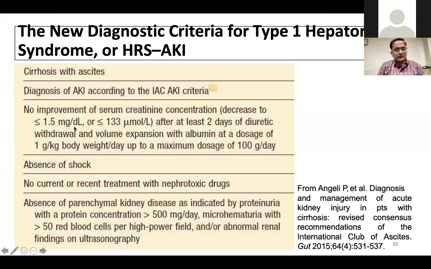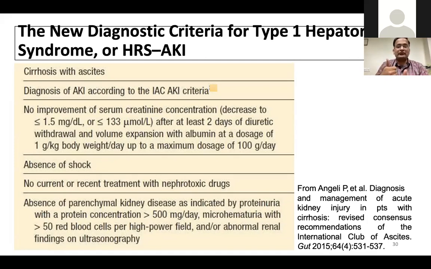So the new diagnostic criteria for type 1 HRS, this is HRS-AKI, is AKI according to the AKI criteria I told. And additionally, for 2 days, we should try volume replacement, with no improvement of serum creatinine concentration to less than 1.5 milligrams after at least 2 days of nephrotoxic drug withdrawal and albumin or volume replacement to a maximum dose of 100 grams per day over 2 days.